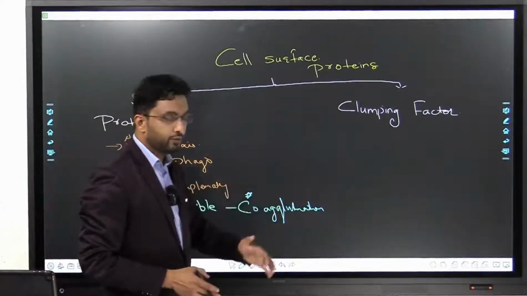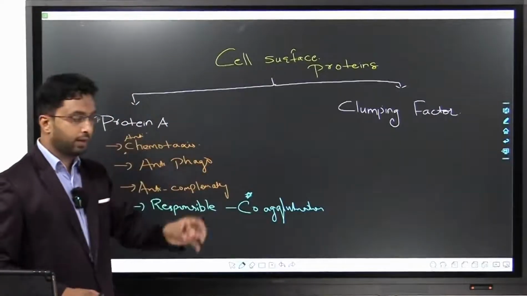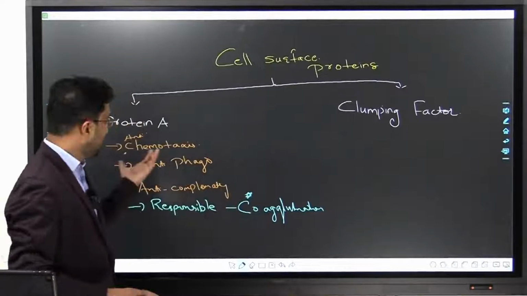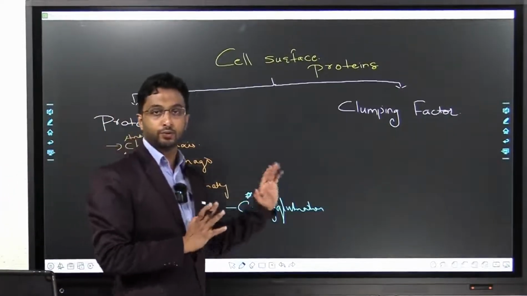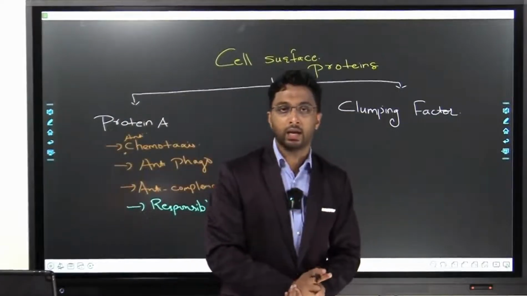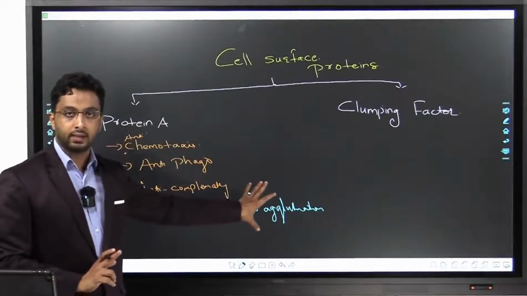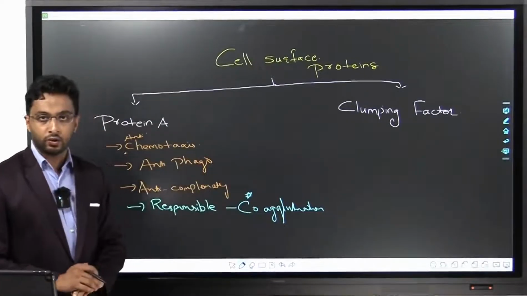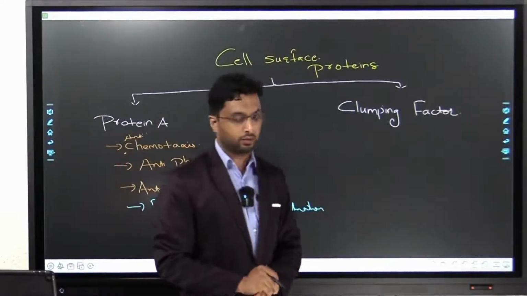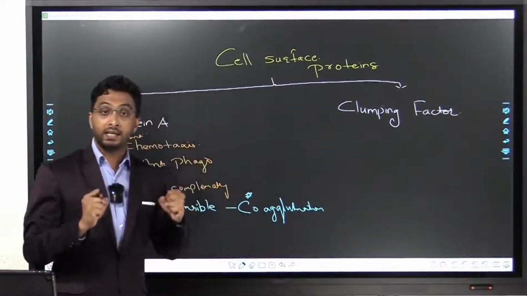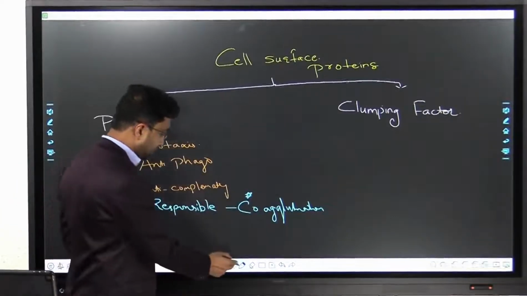Coagglutination is a reaction done outside for recognizing this protein A. For a particular bacteria, you don't know what bacteria it is, you want to check if protein A is present. If protein A is present, it belongs to this particular group of bacteria. So for that, you undertake this reaction known as coagglutination. We'll study in detail about this in antigen-antibody reaction. Coagglutination is a type of antigen-antibody reaction. So where is the antigen, where is the antibody? That's what I'm going to tell you now.